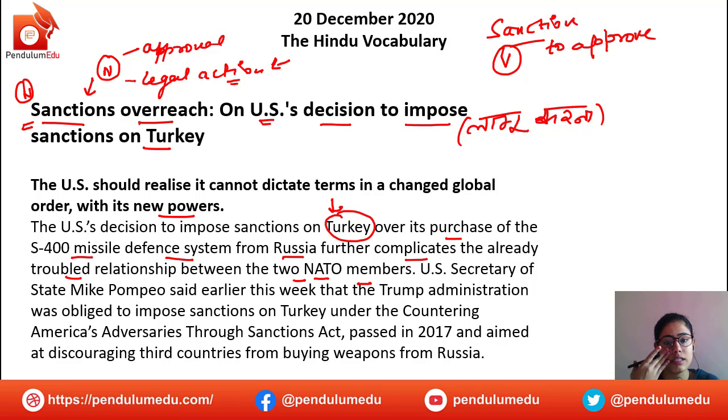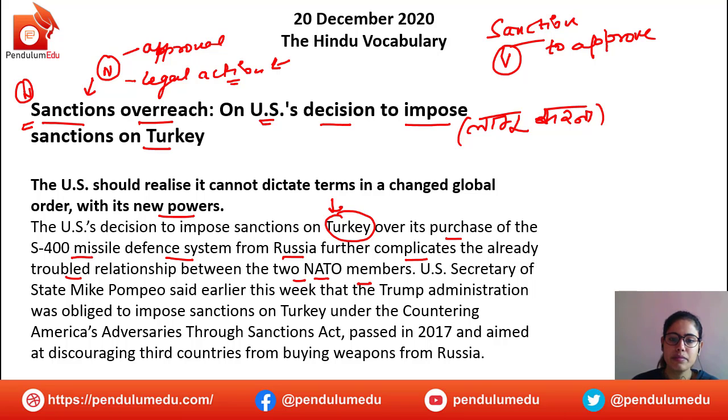Now, when Turkey purchased this missile system from Russia, the US lodged a complaint, or came up with a disagreement as to why Turkey is doing so. This has given the situation a worse outlook.